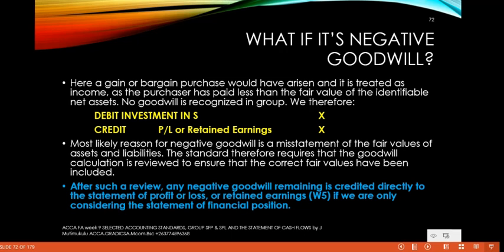Then I would also want to emphasize this double entry you are seeing there in yellow. We are debiting investment in S, the investment in terms of the consideration that has been transferred, the fair value of the consideration transferred. We are debiting the investment in the subsidiary in the parent's records and crediting the profit or loss with the negative goodwill. It is considered a gain.